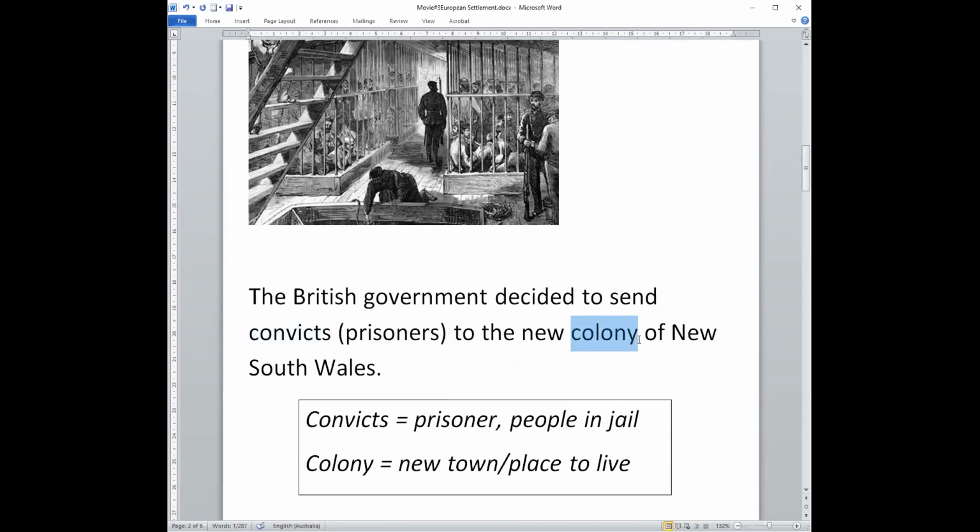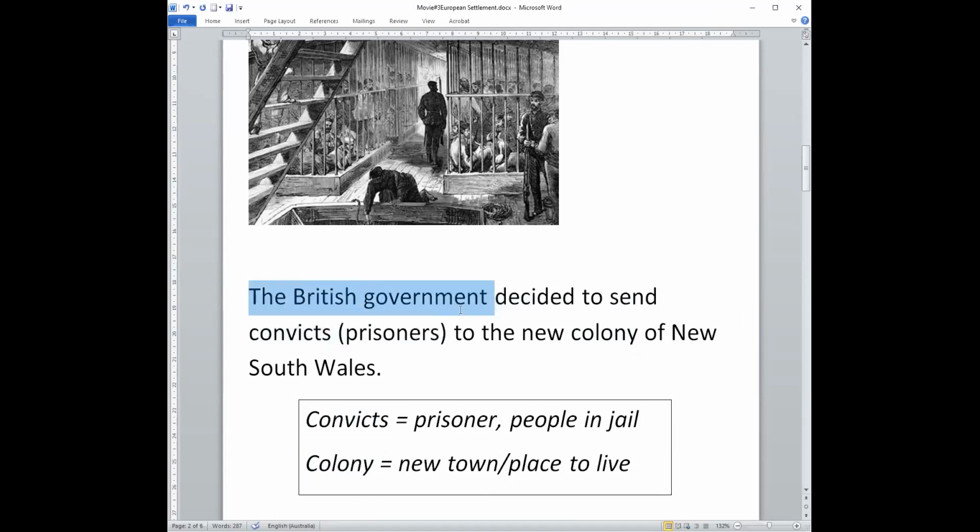Colony means a new place to live, ruled by another country. So here are new words: convicts, which are the prisoners, the people in jail, and colony, new town or place to live.